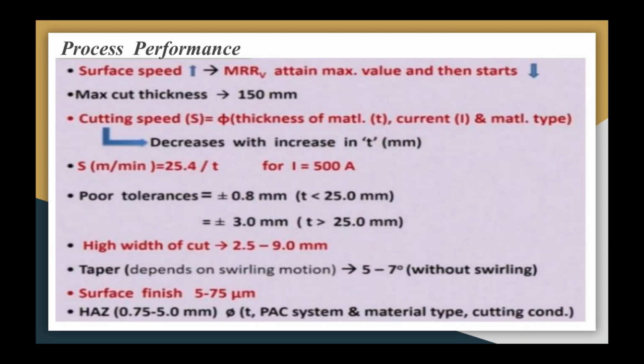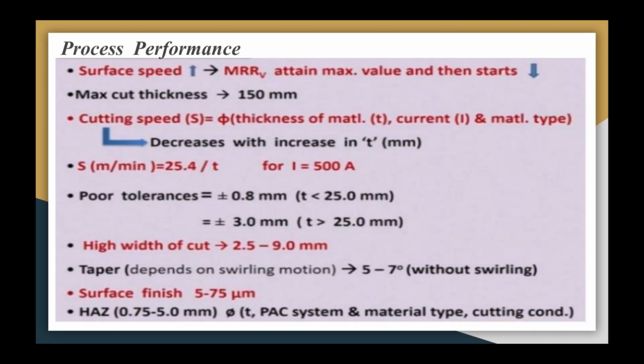So we have one formula, S is equal to 25.4 upon T, where you can take current up to 500 ampere. The tolerances obtained are poor and depend on the thickness of the material being cut. For example, a tolerance value of plus minus 0.8 mm may be achieved if thickness is less than 25 mm, and plus minus 3 mm if thickness is greater than 25 mm.